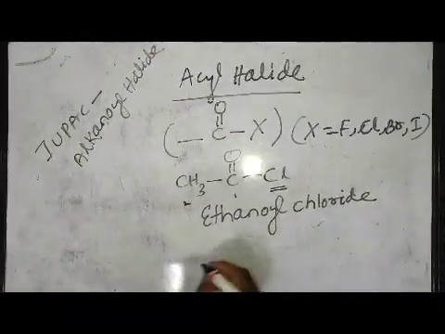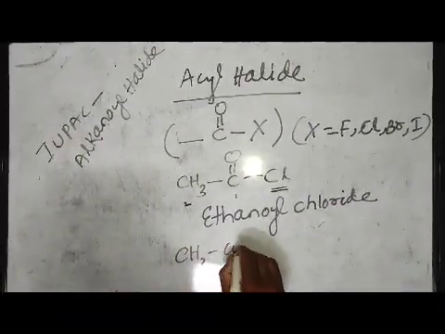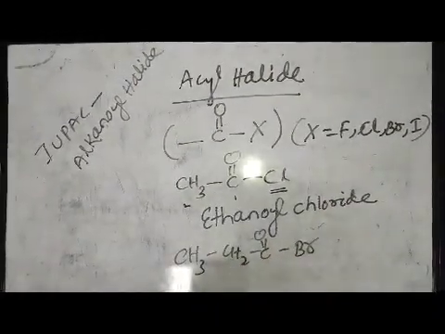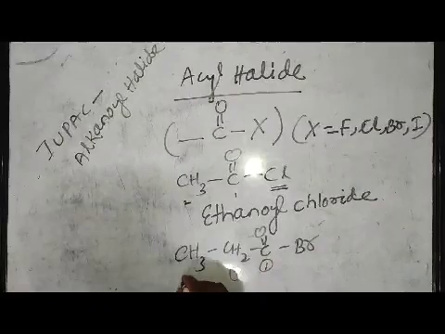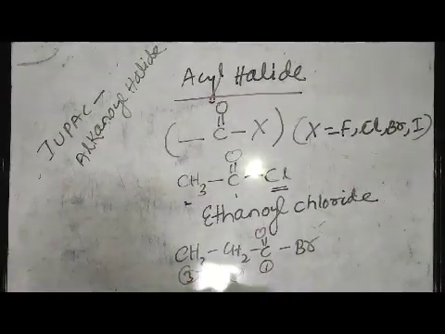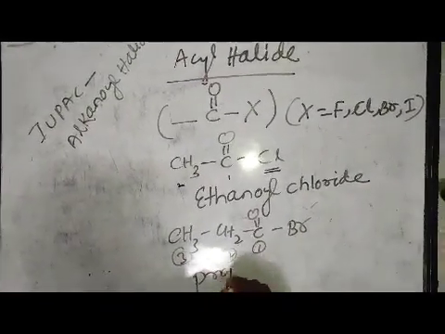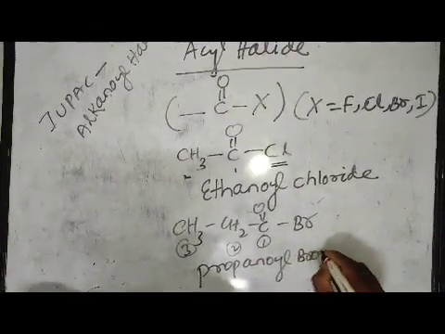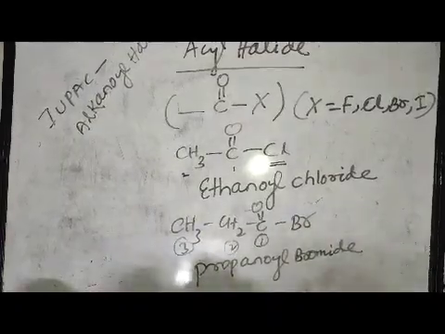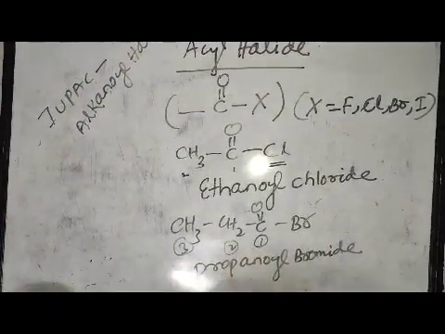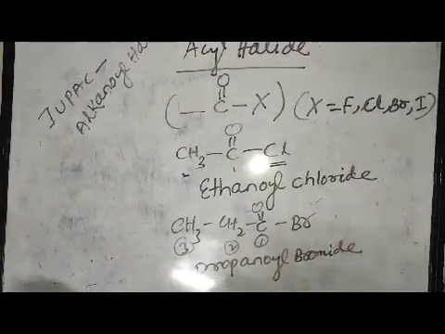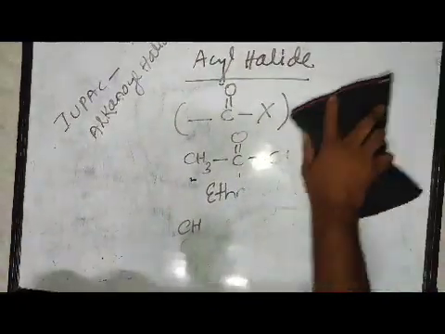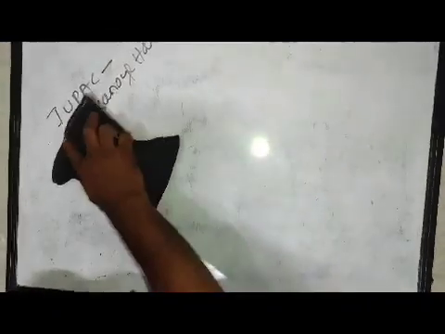Ethanoyl chloride. Suppose you take CH3CH2-C(=O)-Br, where bromine is present. So it is 1 carbon atom, 2 carbon atom, 3 carbon atom. The prefix will be prop, so propanoyl bromide. Likewise, we will do this nomenclature of acyl halide. The acyl halide IUPAC name is alkanoyl halide. Then we will move forward to the next functional group.